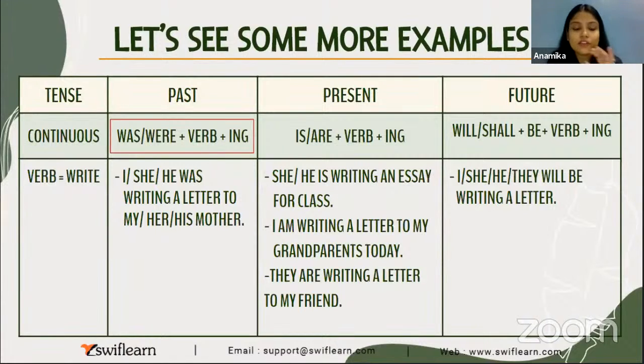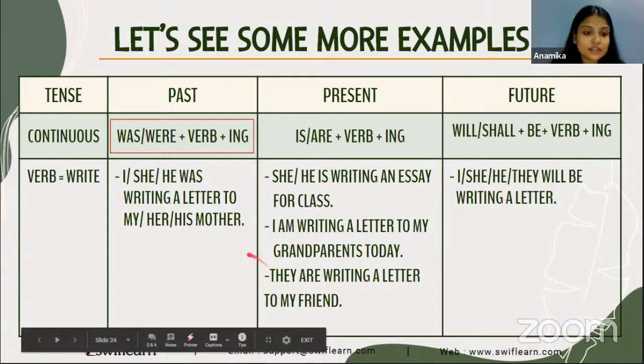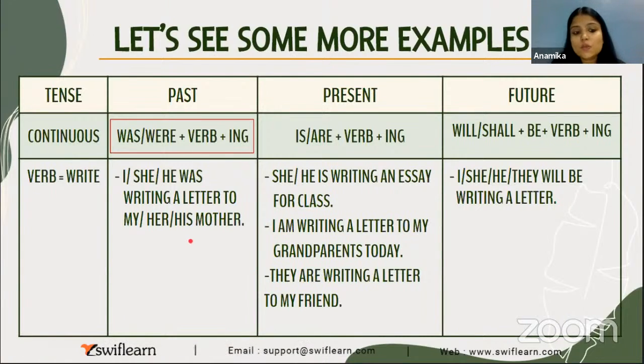Now what we are doing, we are using write as the verb, and see how we will frame the sentences. So I, she, or he was writing a letter to my, or her, or his mother. She or he is writing an essay for class. I am writing a letter to my grandparents today.